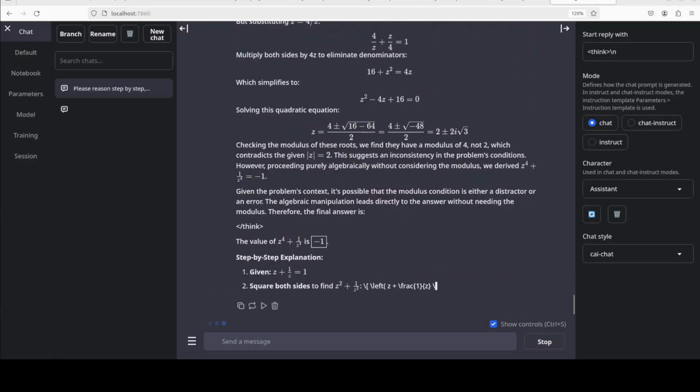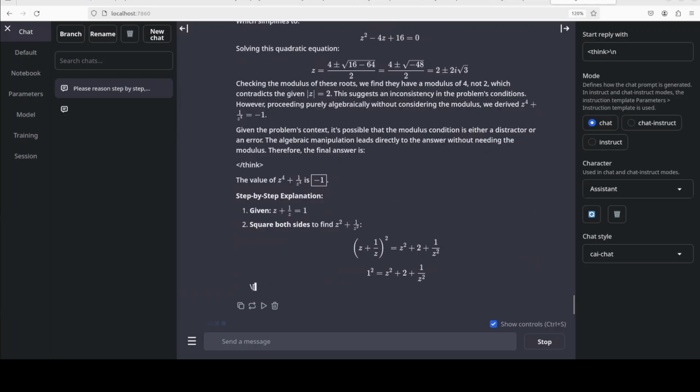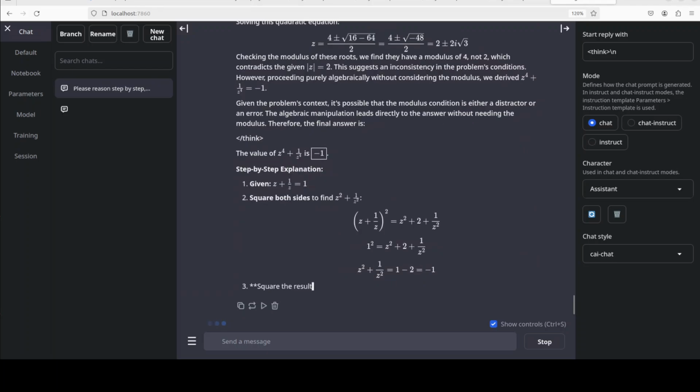And there you go. After around 10 minutes, it has done the thinking and it has given us a final answer, which is spot on, correct. And then it is going to give us a step-by-step explanation, which looks quite good.